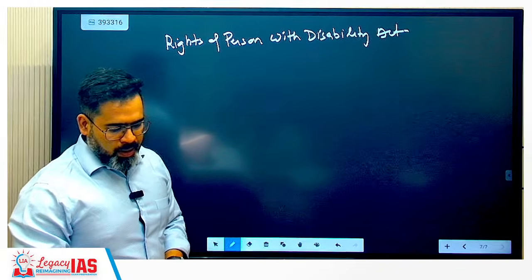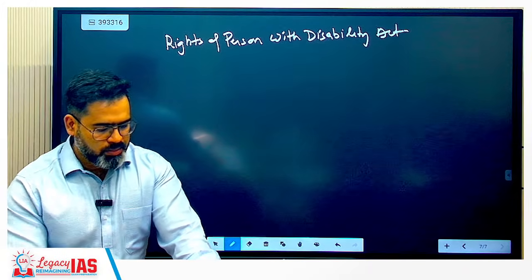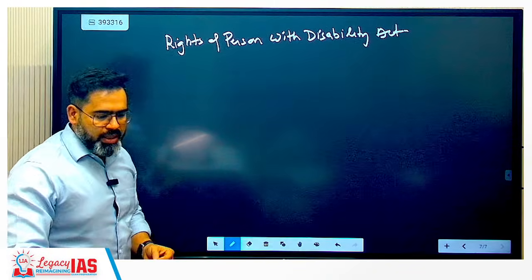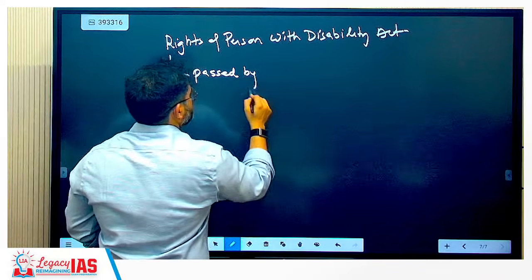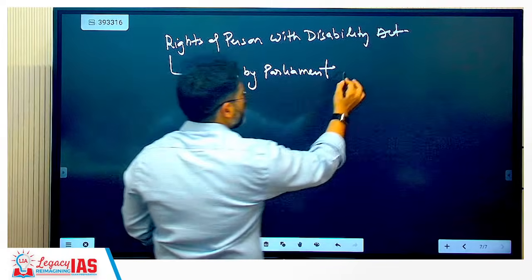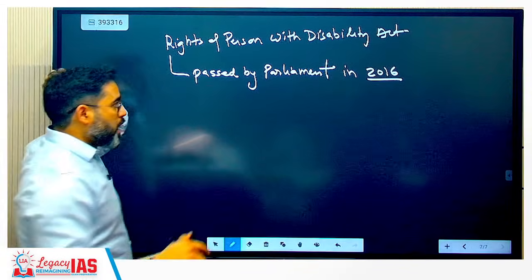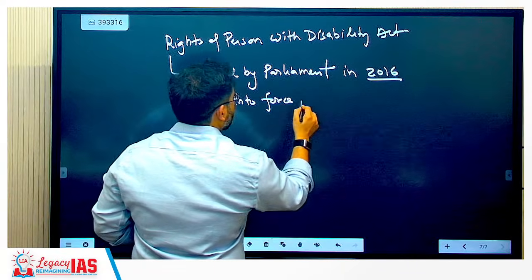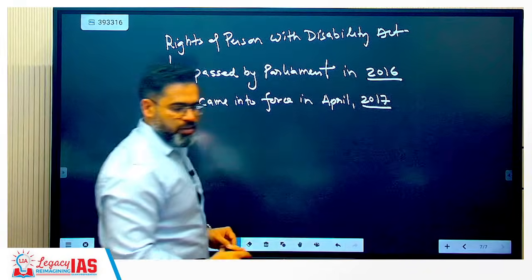Disability Act. Okay, first important, it was passed by Parliament in 2016 and came into force in April 2017.